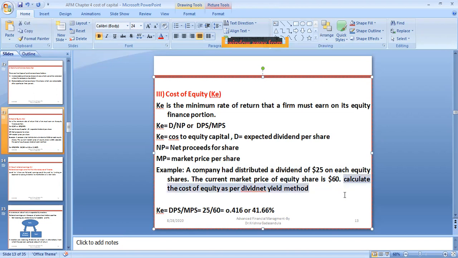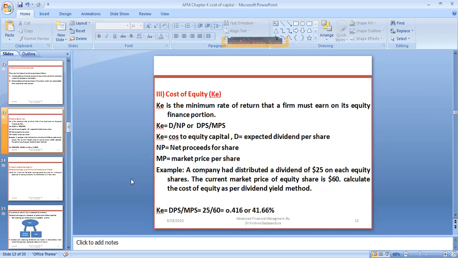Calculate the cost of equity by the dividend yield method. As per the dividend yield method, dividend yield means how much dividend you have paid to the equity shareholders out of this 60, the equity share price. And for KE, you have the formula: KE equals DPS by MPS, dividend per share by market price per share.